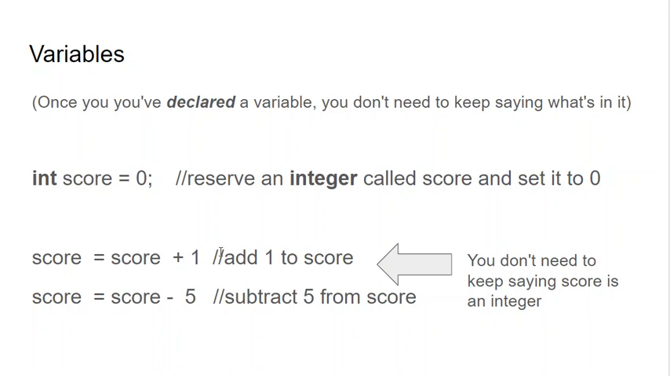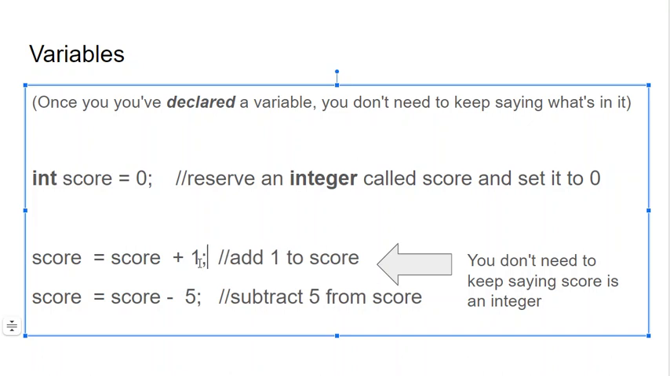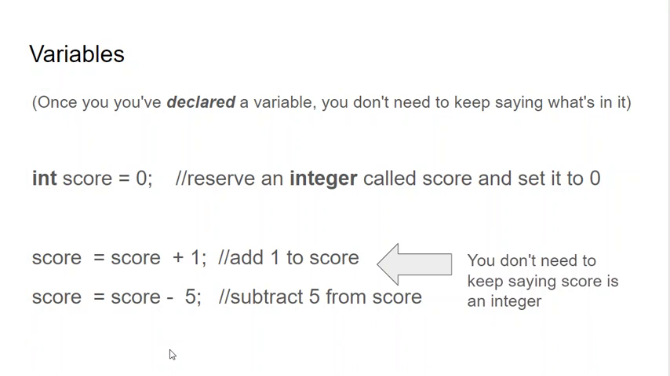Okay, great. Score equals score plus 1. We've added 1 to score. Score equals score minus 5. We've subtracted 5 from score. Oh, and guess what? We need semicolons there. All right. So this should look very familiar. We've been doing this in Lua. We did this in Python. Once we've declared our variable and we've said what goes in it, then we don't need to keep specifying that or keep stating that. Then we're back to working with variables like we've always been working with variables.